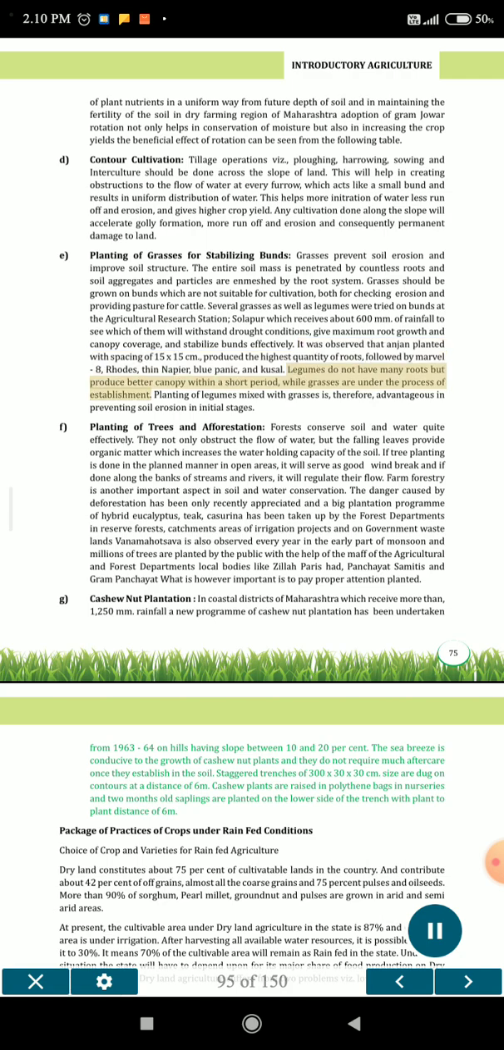Legumes do not have many roots but produce better canopy within a short period, while grasses are under the process of establishment. Planting of legumes mixed with grasses is, therefore, advantageous in preventing soil erosion in initial stages.